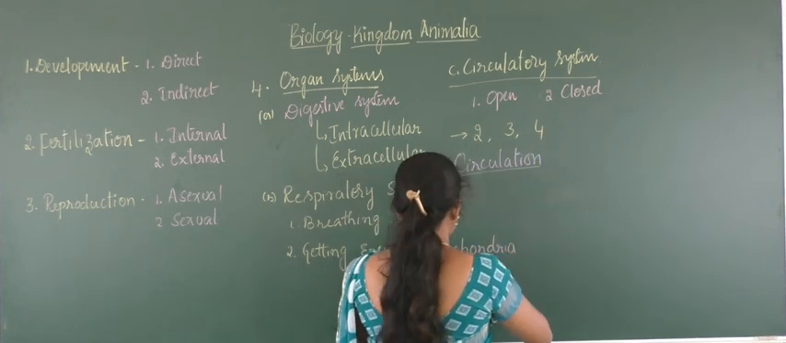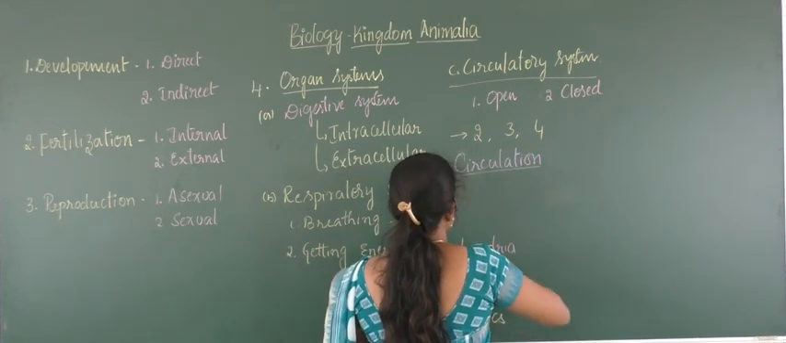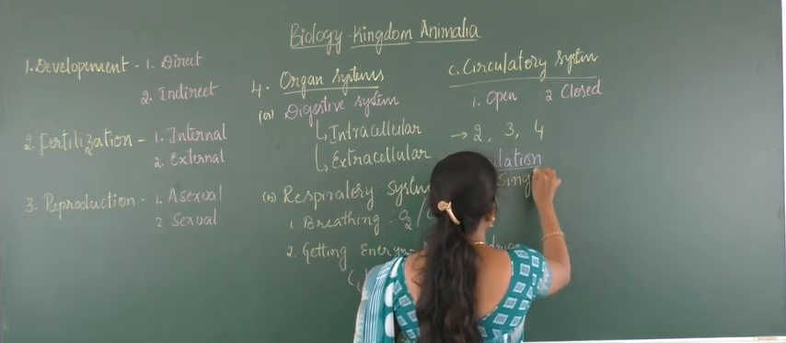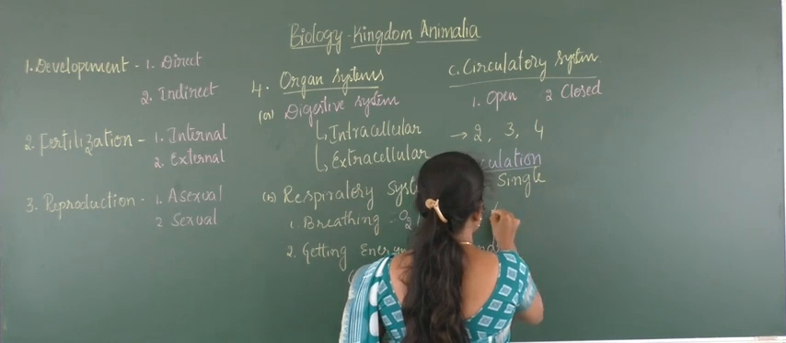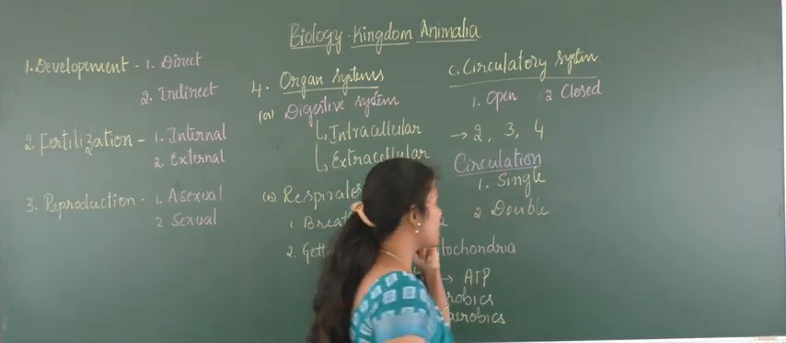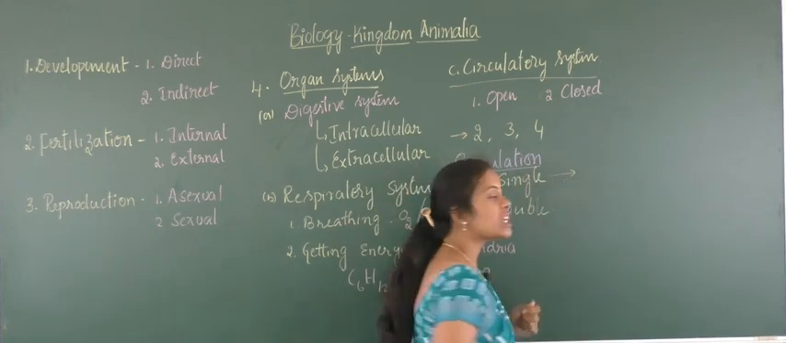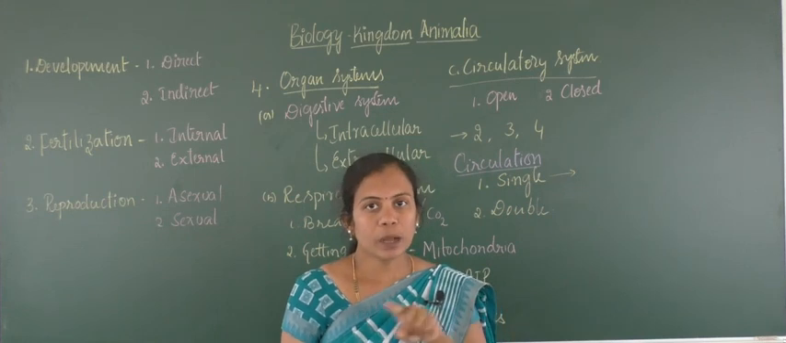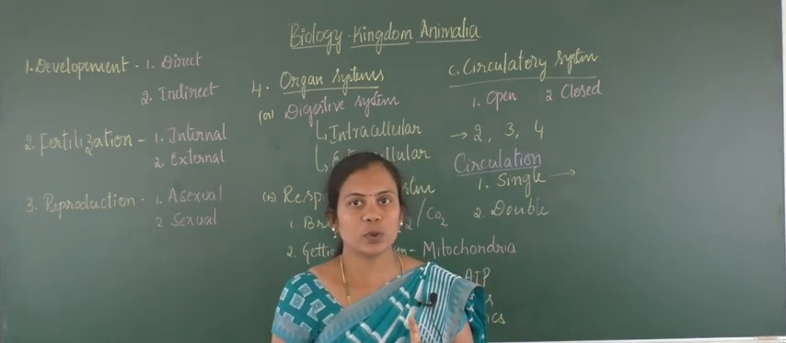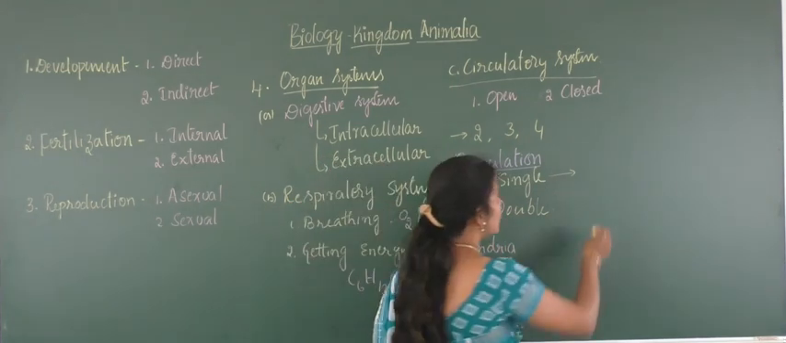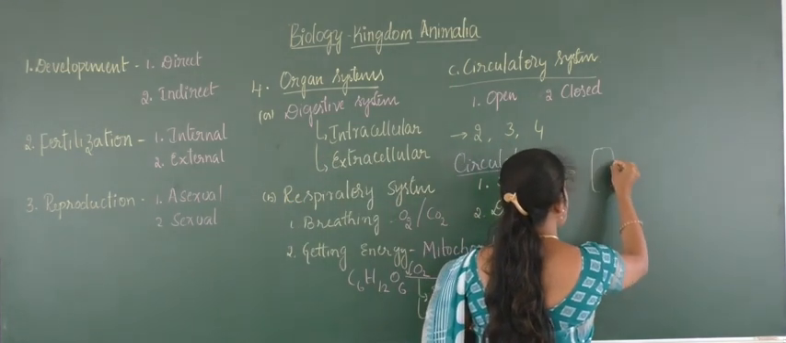And then we come to the circulation process. There are 2 different methods of circulation. One is single circulation and the other is double circulation. Single circulation refers to blood which enters the pumping organ only once for the completion of its transport throughout the body, and that is called single circulation. We will take up one rough diagram to understand this.